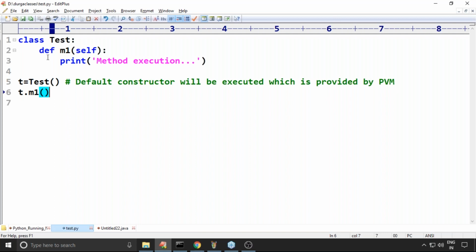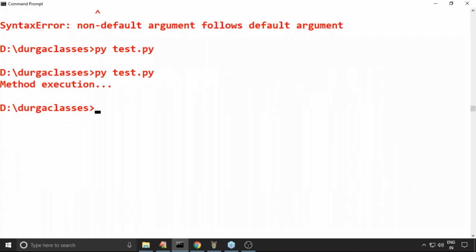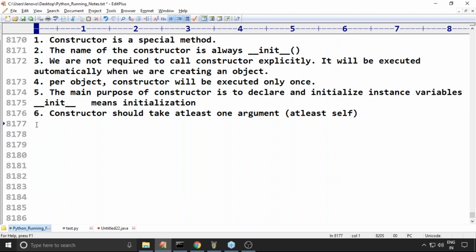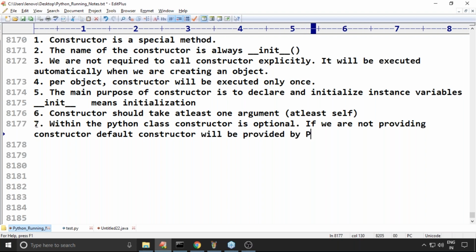T.m1. Now by using that object, can you call this method? Is it valid or not? Yes, it is valid. There is no problem at all. Method execution. So within a Python class, a constructor is optional. If we are not providing a constructor, a default constructor will be provided by the Python virtual machine.